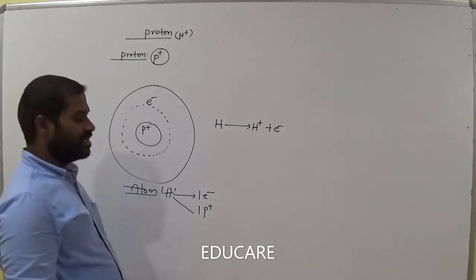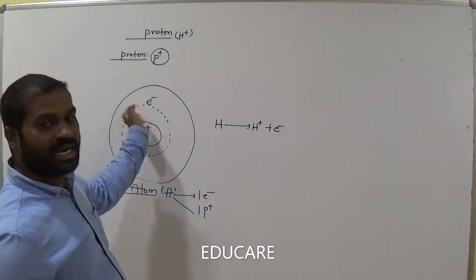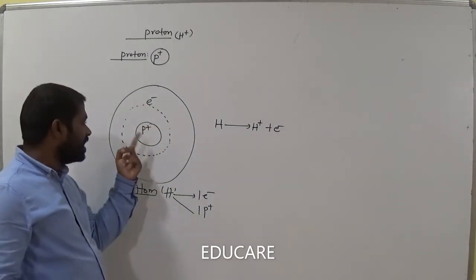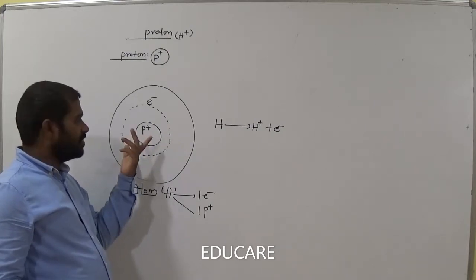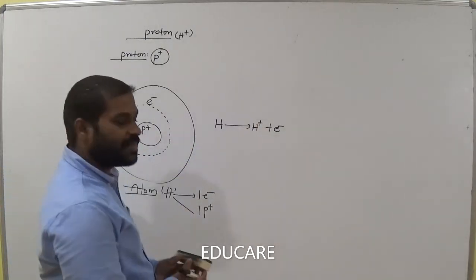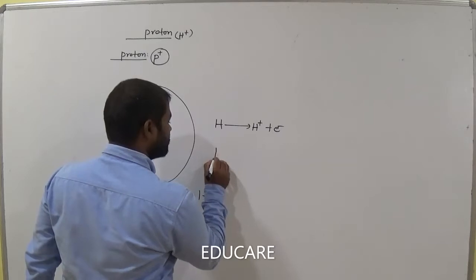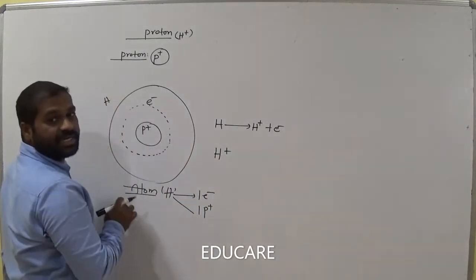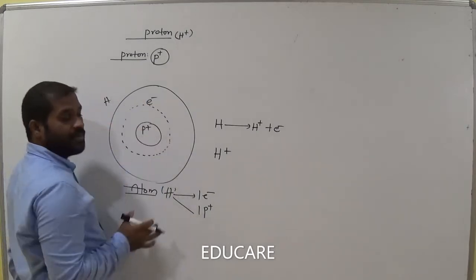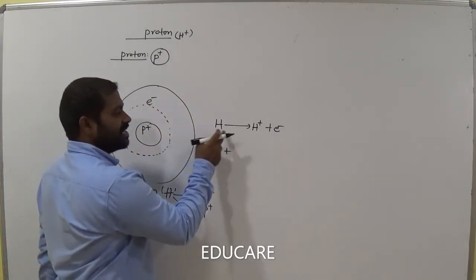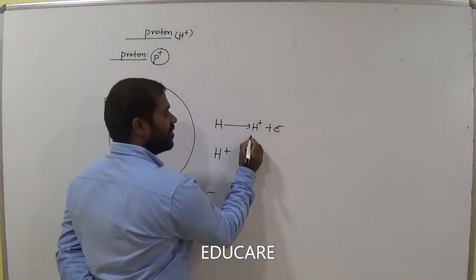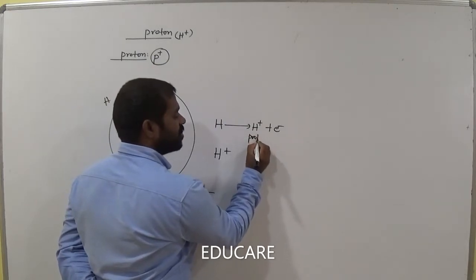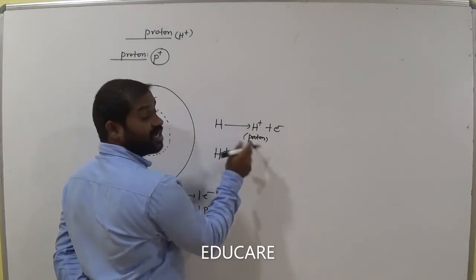Then what is remaining here? Plus one, H plus. This hydrogen atom consists of both electron and proton. Now this hydrogen atom loses one electron, it becomes hydrogen ion. It is called proton. So why is it called proton?